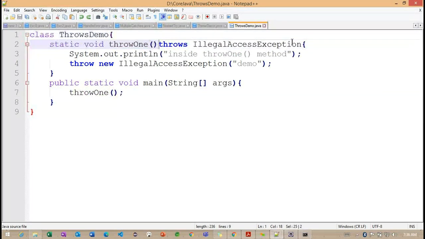So whenever we are rethrowing an exception here, again we need to check here. If I'm not interested to handle with the try catch block, what we can do is rethrow the exception. Because here we are having two operations: either we work with the try catch block or we work with the throws. Because we are trying to throw an exception from this particular method, we are rethrowing an exception here.